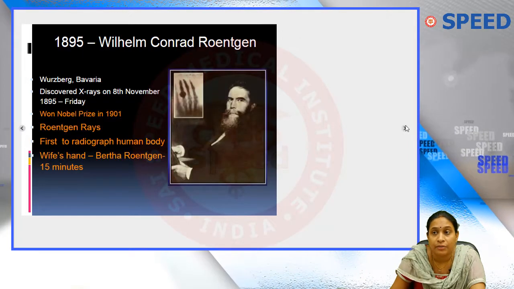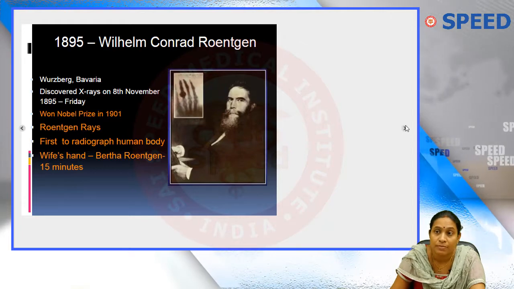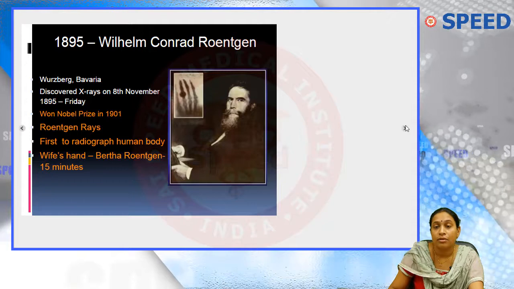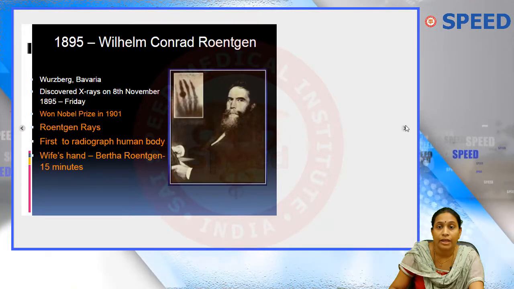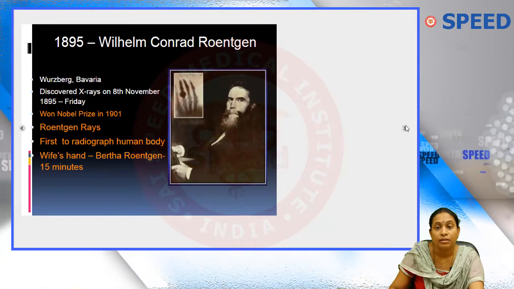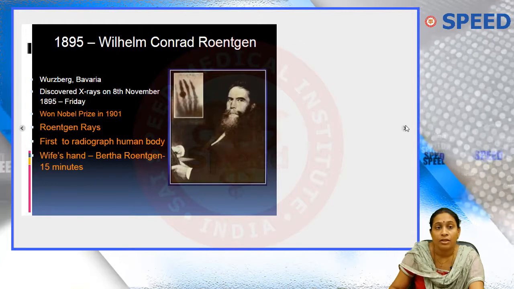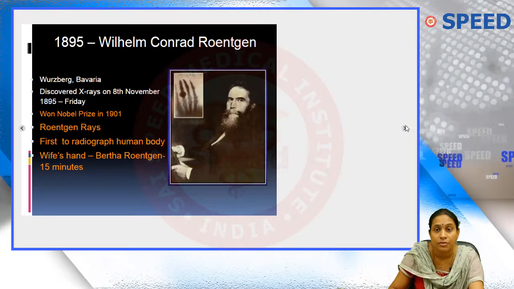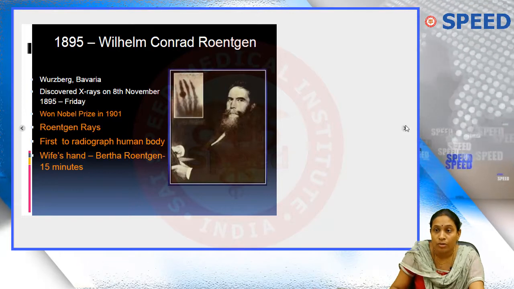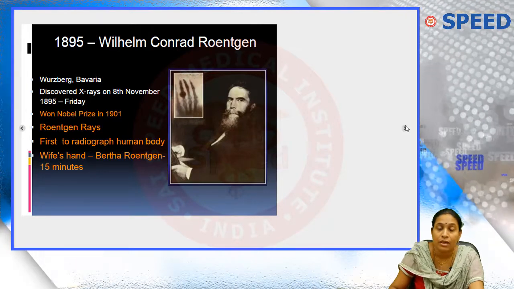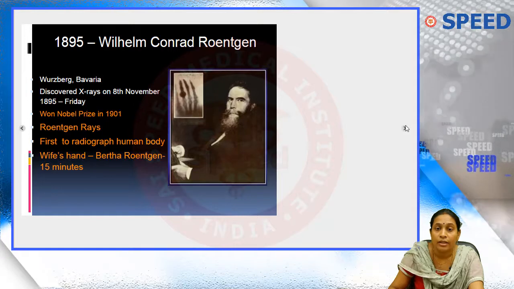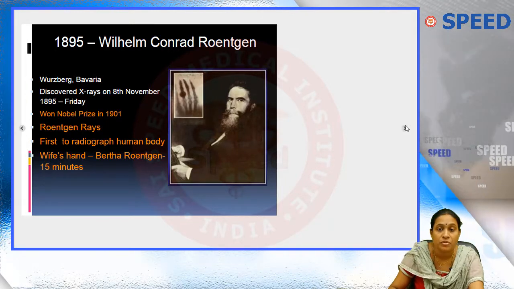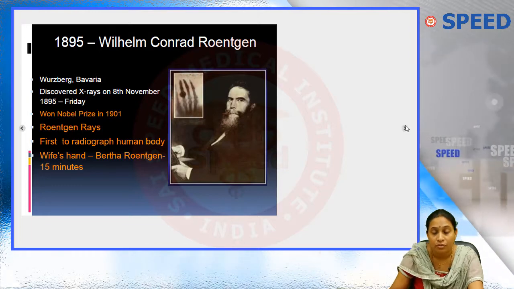But the basic credit to the entire radiation physics goes to this person, Wilhelm Conrad Roentgen. He discovered X-rays on 8th November 1895. The date, the month, as well as the year, and the day, that is Friday. Everything should be basically asked as MCQs now and then. He won the first Nobel prize, and the rays were initially called Roentgen rays. He was the first to radiograph a human body, and that was his wife's hand, Bertha Roentgen, which lasted for around 15 minutes.